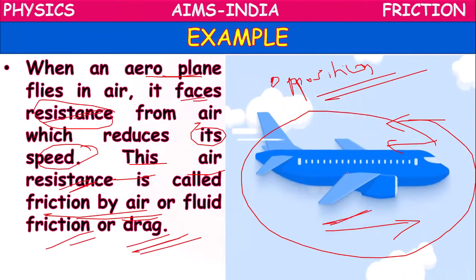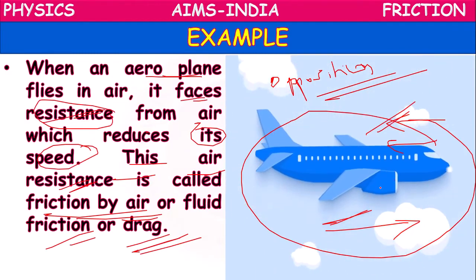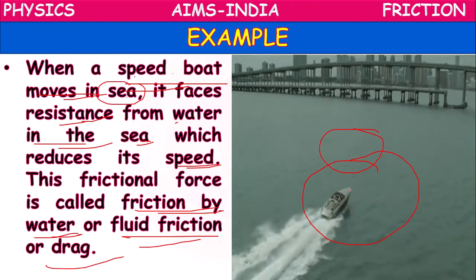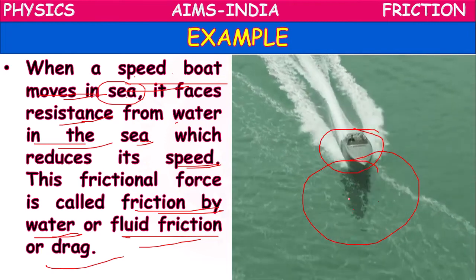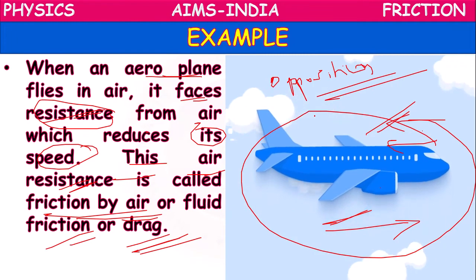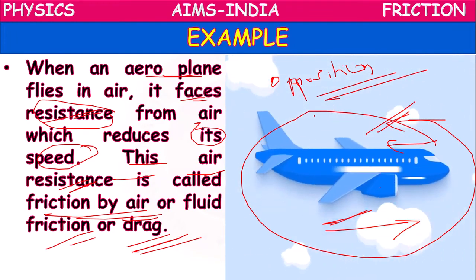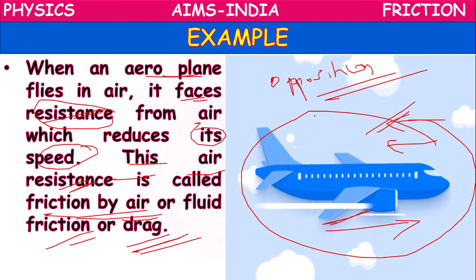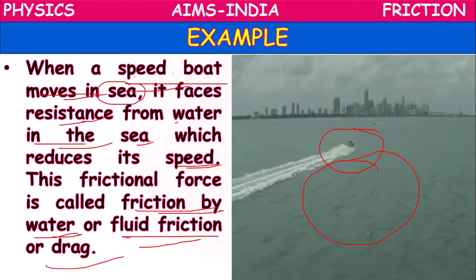An aeroplane experiences friction by air, and a speedboat experiences friction by water. But either air or water, both are considered fluids. So in both cases, we come across fluid friction.